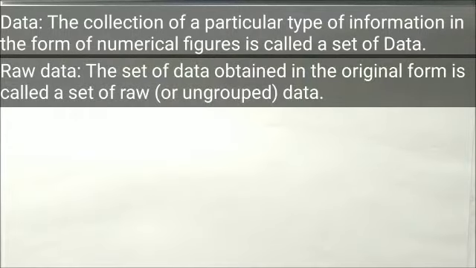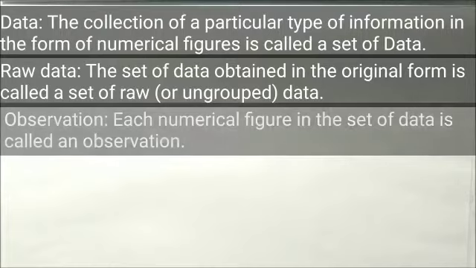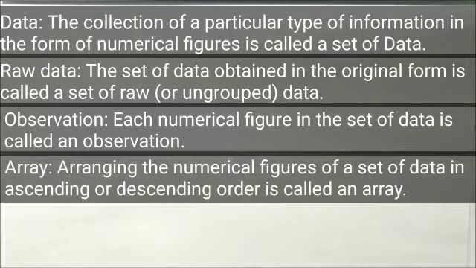Secondly, the set of data obtained in the original form is called a set of raw or ungrouped data. That means the data which is obtained in its original form. These are called raw data. Each numerical figure in the set of data is called an observation. Okay, till here it is clear. These definitions are important.